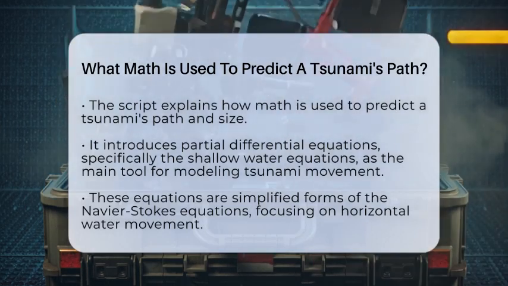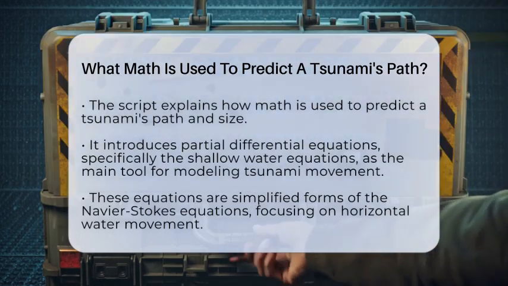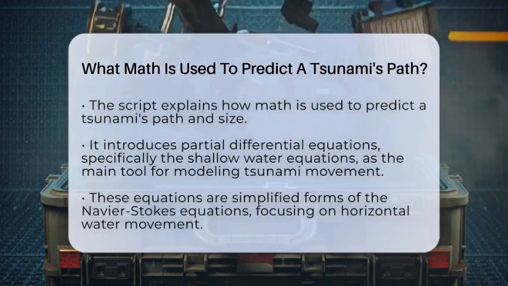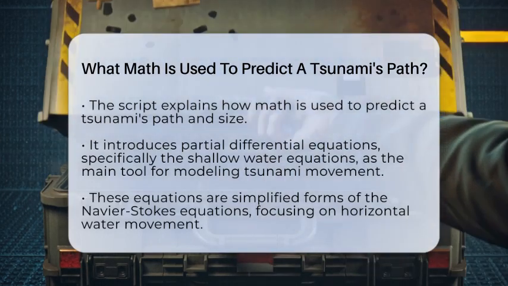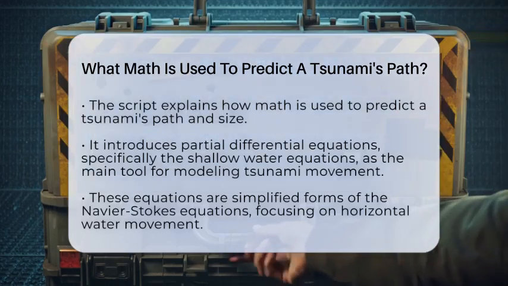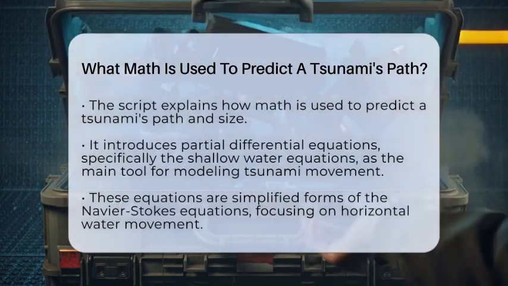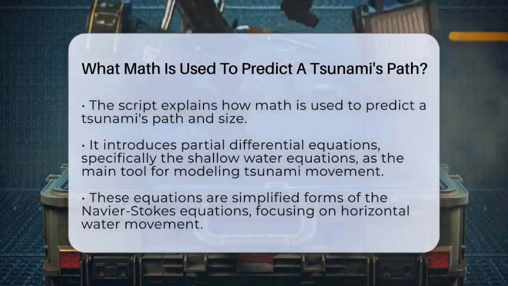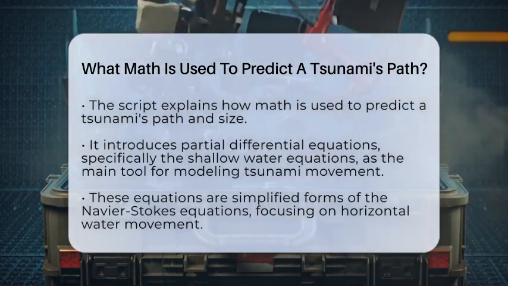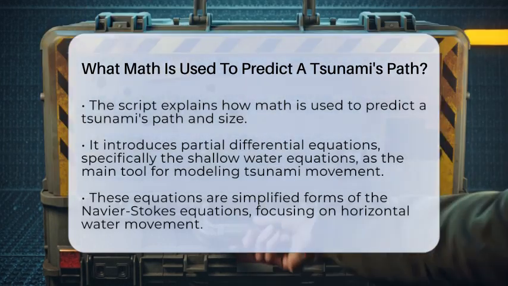Predicting a tsunami's path involves some pretty advanced math based on equations called partial differential equations. The main one used is called the shallow water equations. These equations are simplified versions of the Navier-Stokes equations, which describe how fluids move. They assume that vertical movements in the water are much smaller than horizontal movements, which makes sense for large ocean